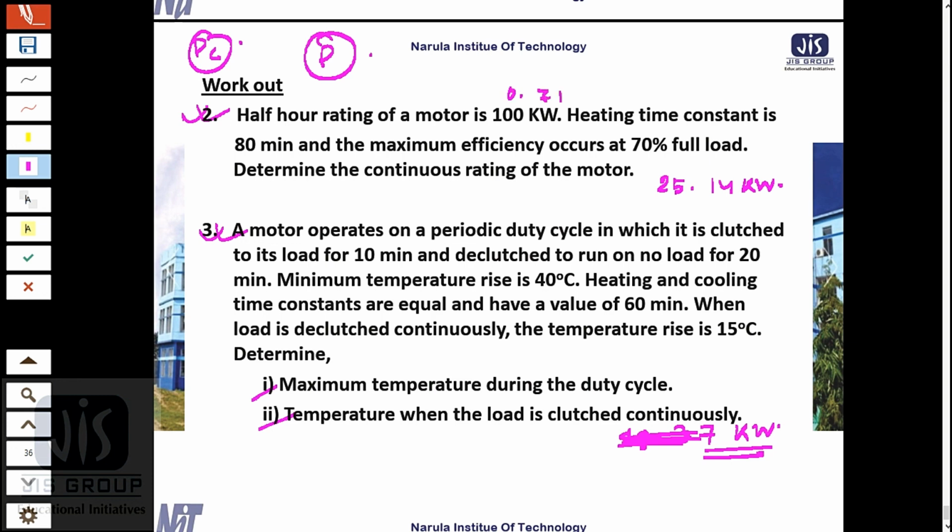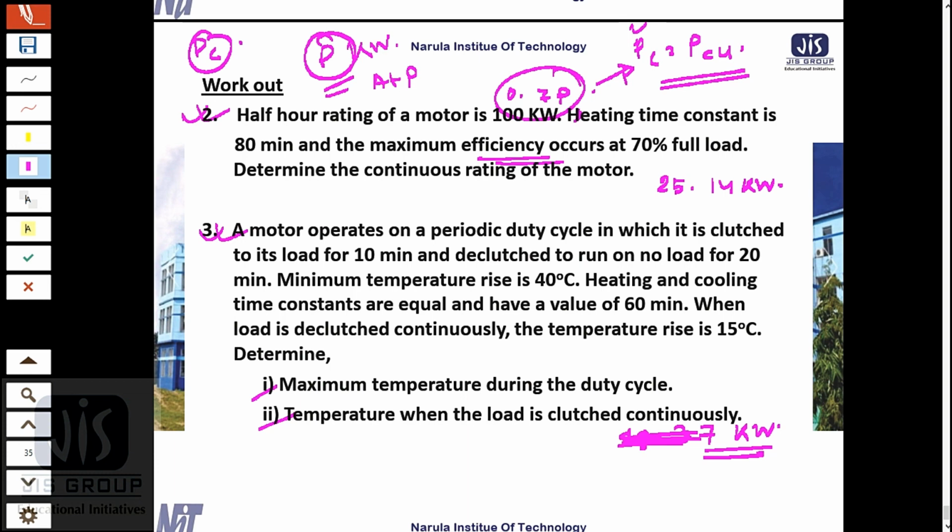Now, maximum efficiency at 0.7 P, what will happen? The maximum efficiency condition is PC equals PCU, that is, constant core loss equals variable copper loss. We know the condition of maximum efficiency, and that is occurring at 75%, and P is my kilowatt rating, so it is 0.7 P. PC equals PCU. At P, the constant loss will remain the same.